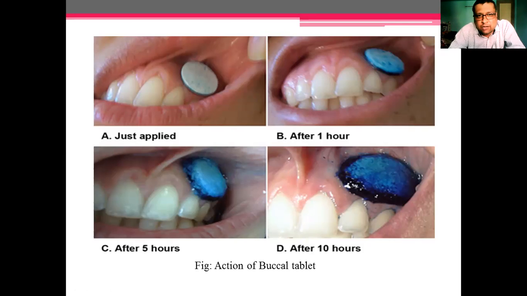So certain disadvantages are also there for these systems. But if we have to avoid first pass metabolism, for example timolol malate, which is a very costly drug, when we administer it orally, 75% of the drug will get metabolized. But if we prepare a timolol malate buccal tablet, it will totally avoid first pass metabolism and give the maximum biological effect. The disadvantage is that it is not convenient to hold at that place for 8 to 10 hours. Yes, your question is right.